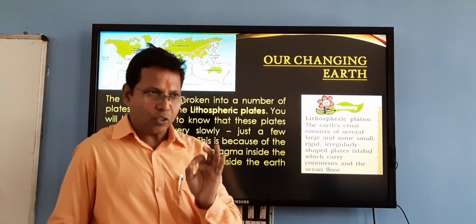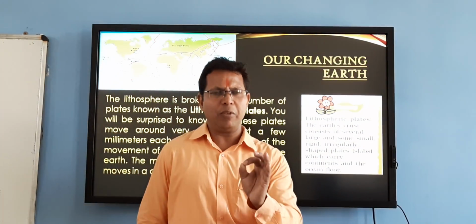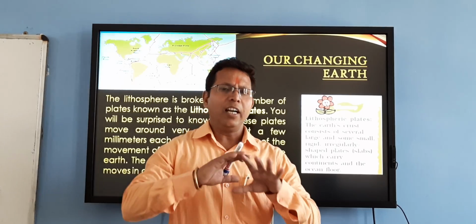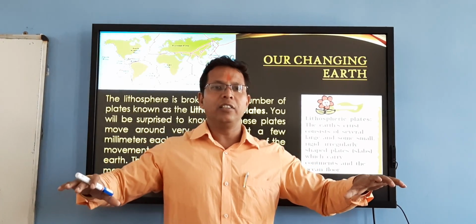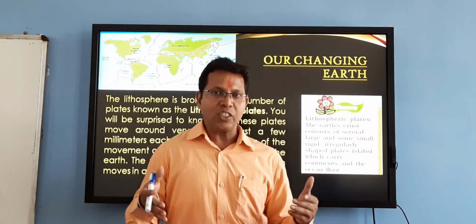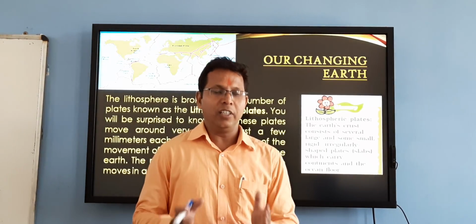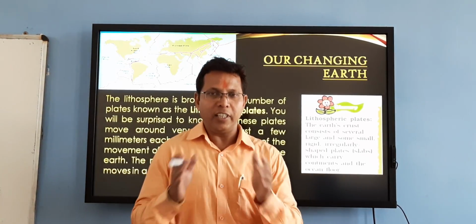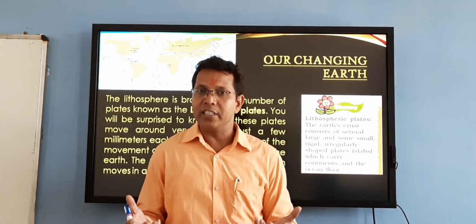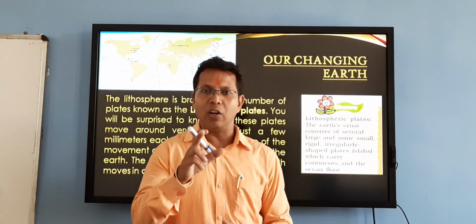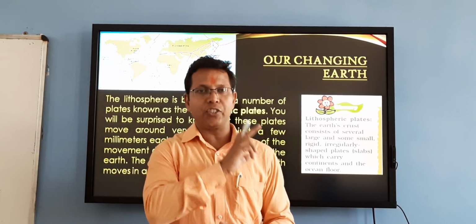As I told you a few minutes ago, the upper part of the earth where we are living is known as the lithosphere. This hard surface is divided into small or large pieces, and these pieces are known as lithospheric plates.